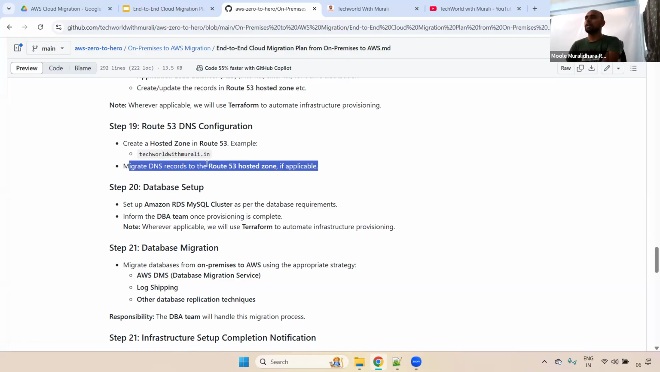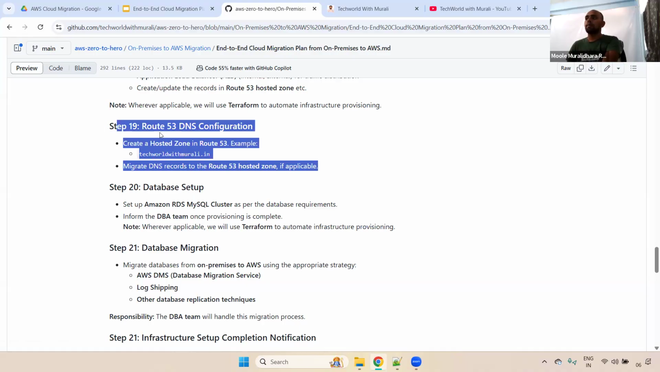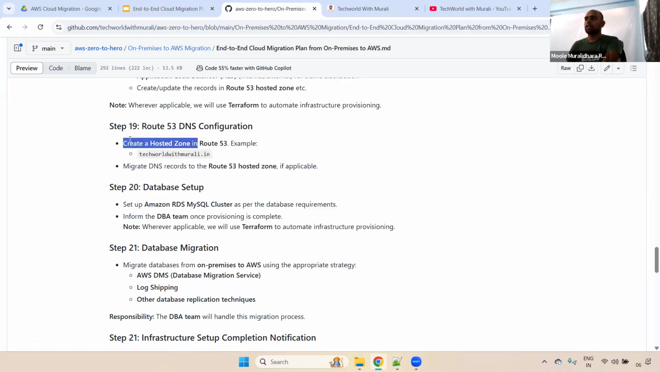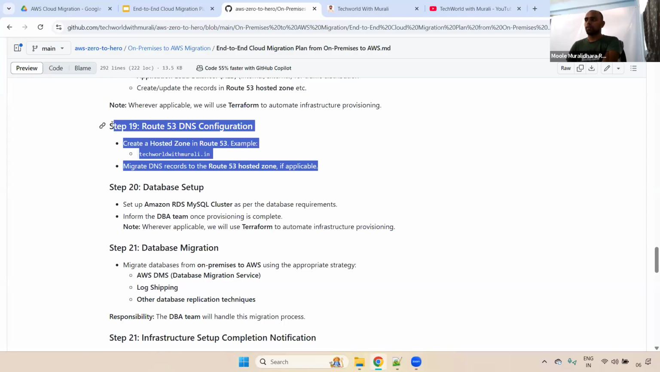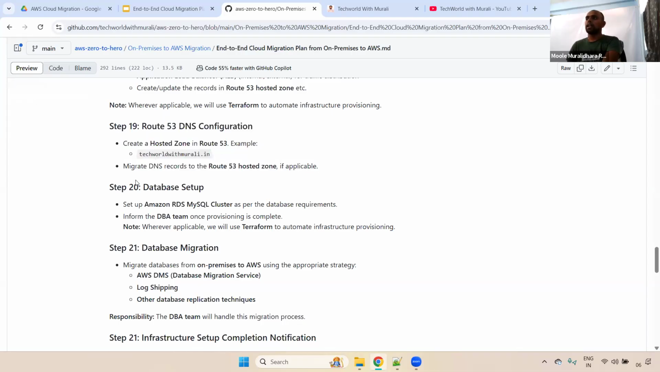This is also totally dependent on the project. Or once migration is completed, later they may decide on this Route 53 creation and migrate all the DNS. That totally depends on our requirement. We'll follow this flow. Sometimes this is optional as well. Clear, right? Fine. And coming to step 20, this is one of the most important.